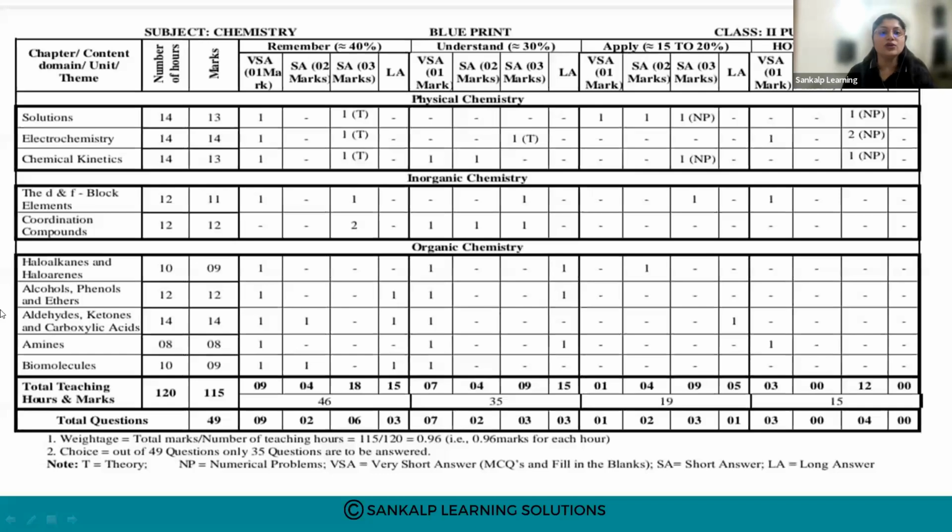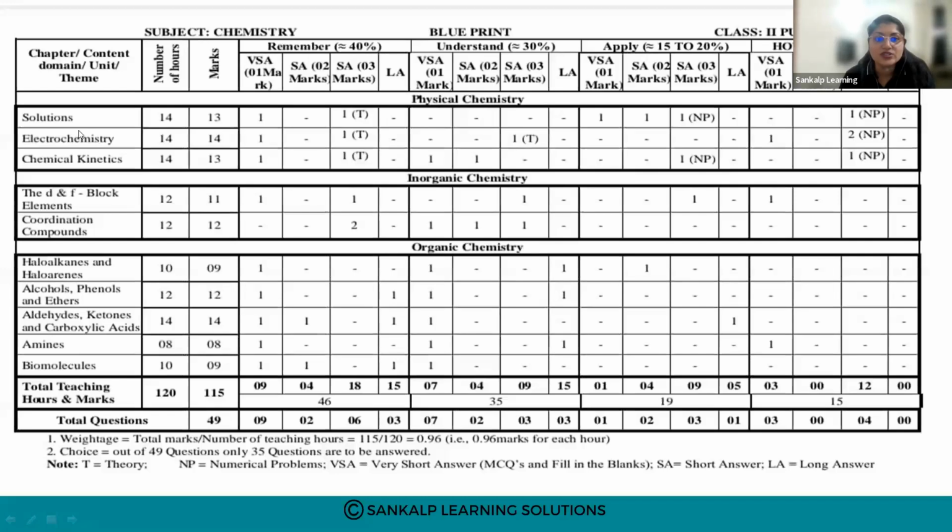So which are the important chapters? Now there are 10 chapters. Previously you had 16 chapters, right? So 6 chapters have been deleted, and the number of marks allotted for each chapter has been increased now.